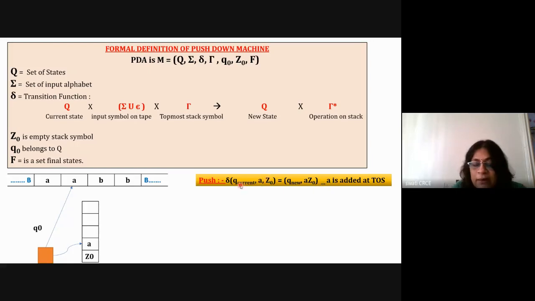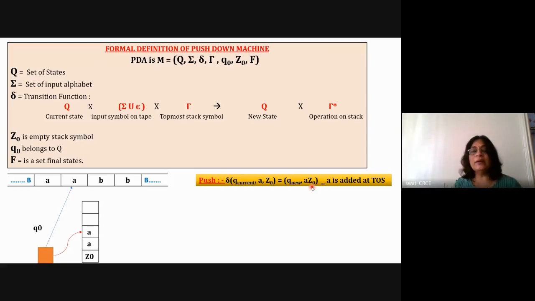Or if you write it, if your delta is Q0, a, a, then your next answer will be Q new, a a. Because here there was an a and this a is added, so now there are two a's. So here you will write two a's, a and a. But here it is a Z0. Like here, you will write two a's in the transition. Like this, you will have to write down all the transitions.